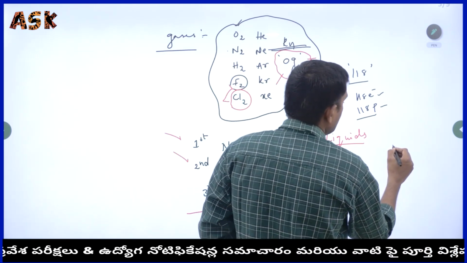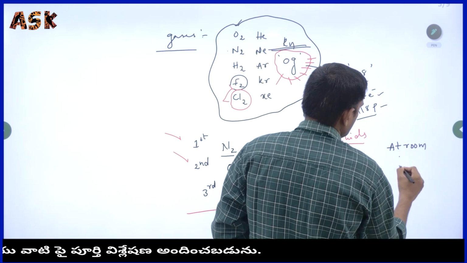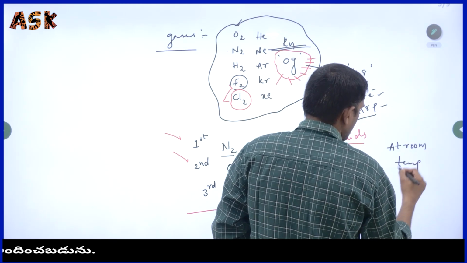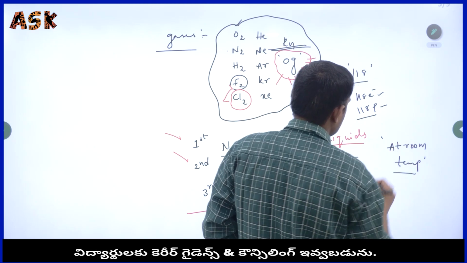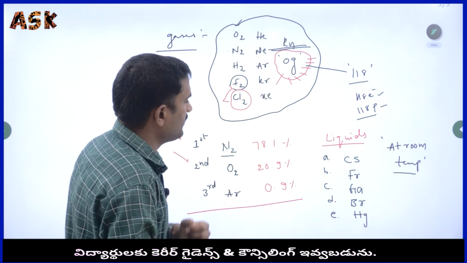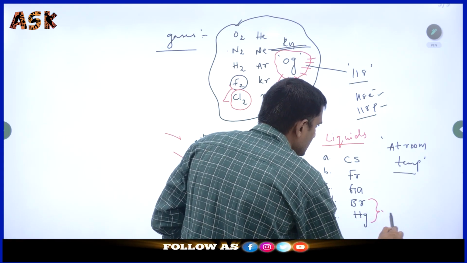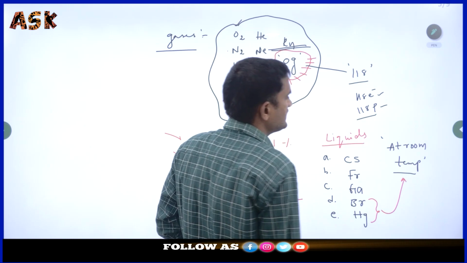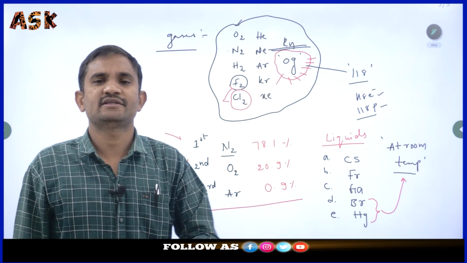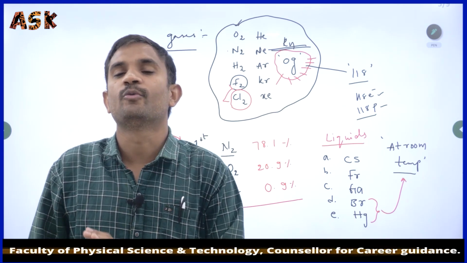At room temperature, which elements are present in the liquid state? We already know bromine and mercury. These two elements are present in the liquid state. Everyone knows about mercury and bromine.